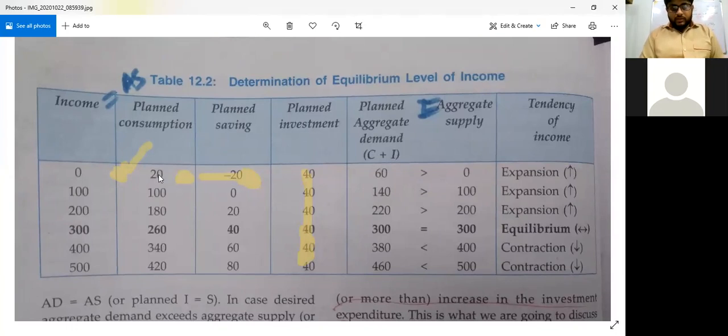So it will be 40 plus 20, 60. And here my aggregate supply is also 0, because at 0 level of income, my aggregate supply will also be 0. So aggregate demand is more and aggregate supply is